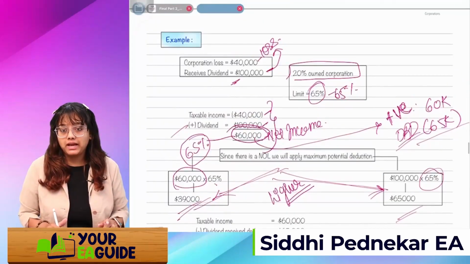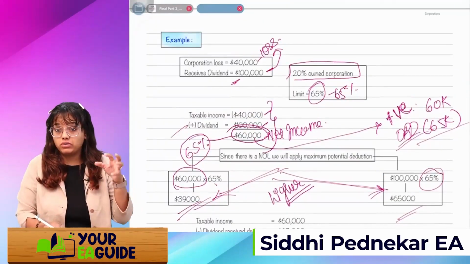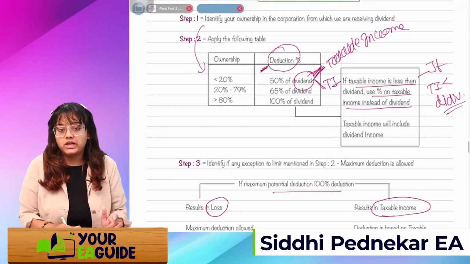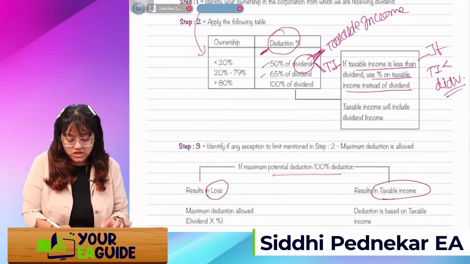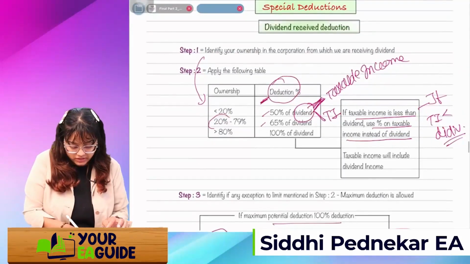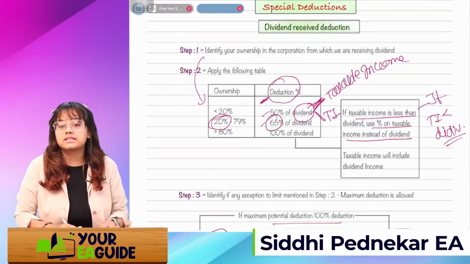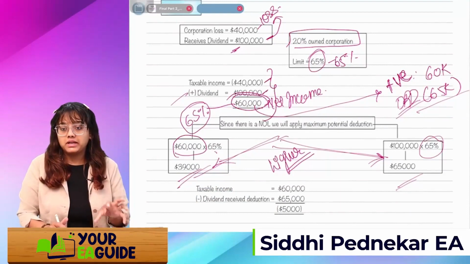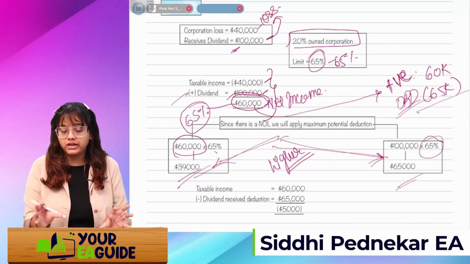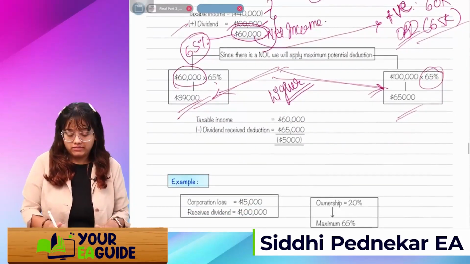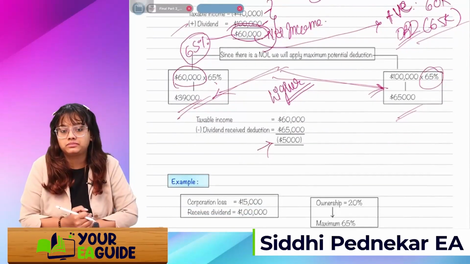We apply the limit based on our ownership percentage. Check this table whether it's 20, less than 80 or more than 80, then take that percentage. In our scenario it is 20%, so I'll take 65%. I'll apply that 65% on taxable income and on the dividend income. Whichever is higher, I'll take as the DRD. Got it?